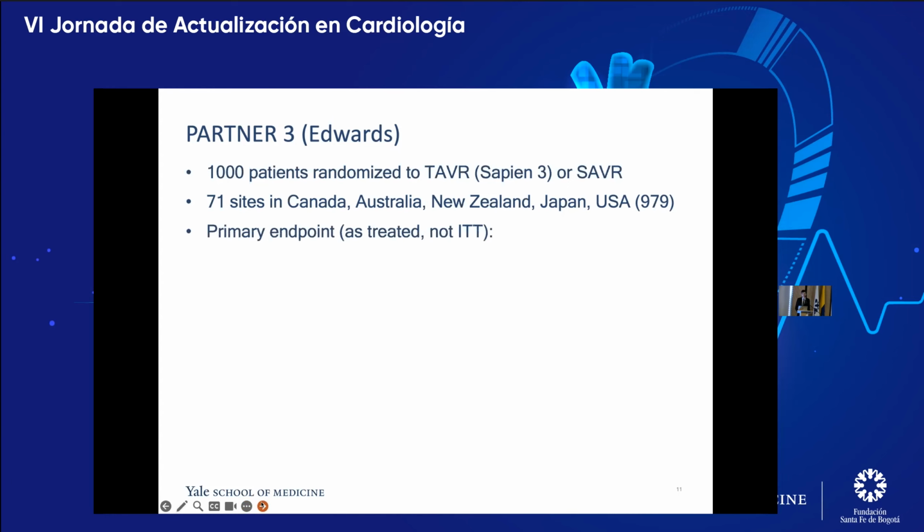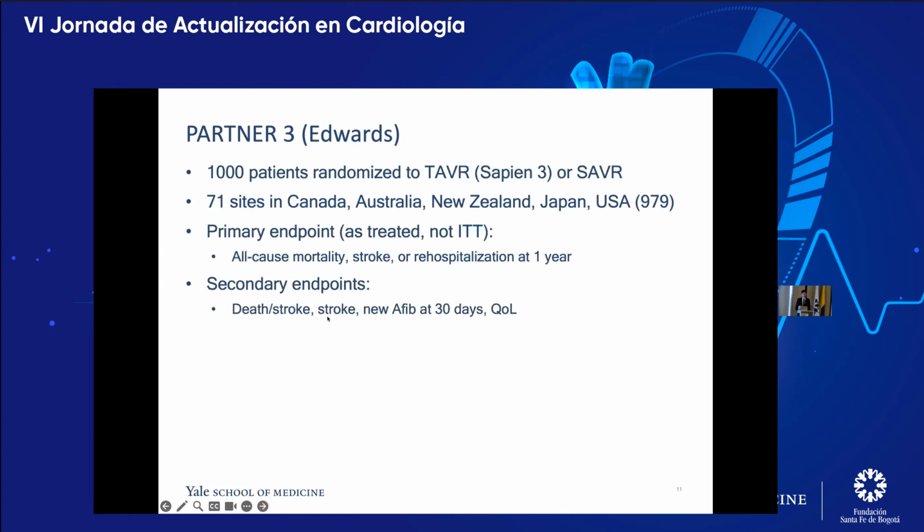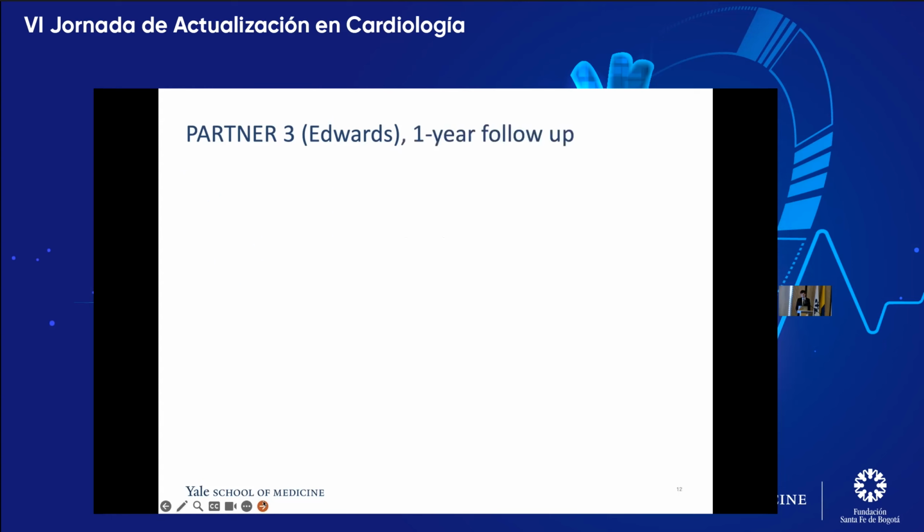But so the primary endpoint is a little bit different than Evolute Low Risk. And again, this is just a little caveat. They didn't do their analysis as intention to treat. They did it as treated because there were a few patients in each group that didn't receive the treatment as assigned. And it's all-cause mortality, stroke of any kind, so disabling or non-disabling, and rehospitalization at 1 year. And they had secondary endpoints as well, sort of individual components of the primary endpoint, new AFib, and then quality of life.